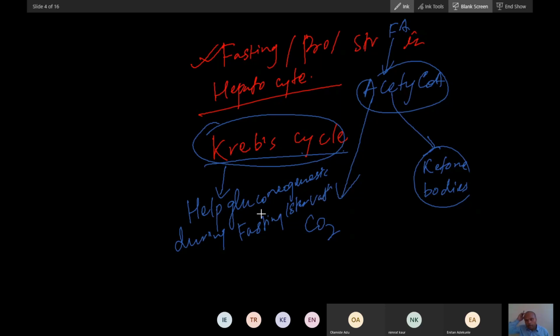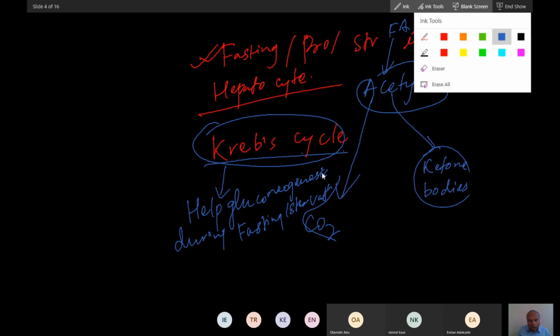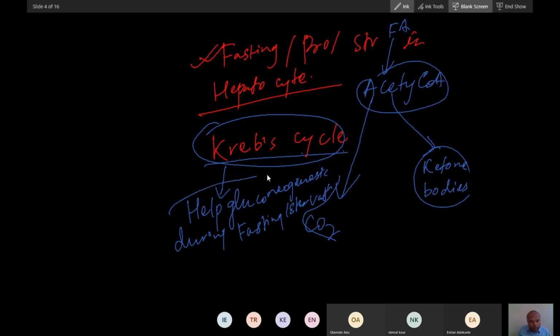Did you understand this up to here? The purpose of the Krebs cycle changes? Yes. Okay. So I will tell you how this purpose changes, how this Krebs cycle actually helps gluconeogenesis.